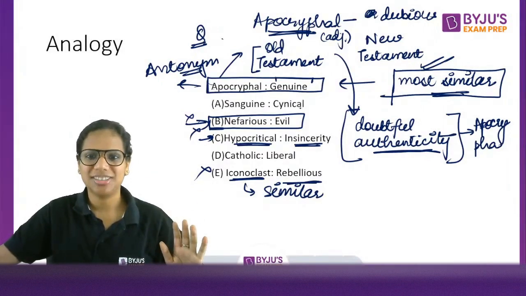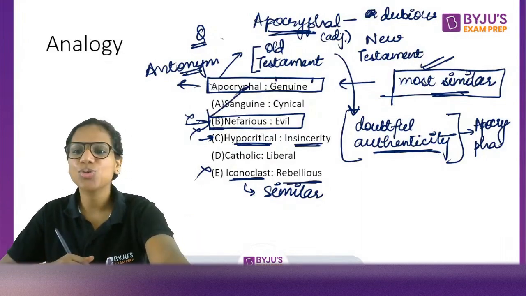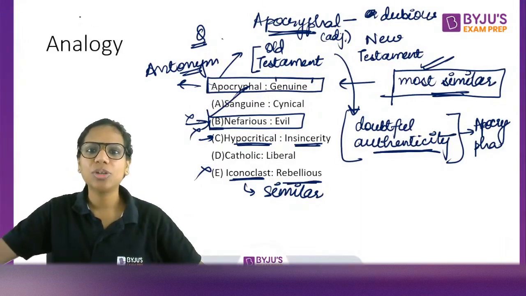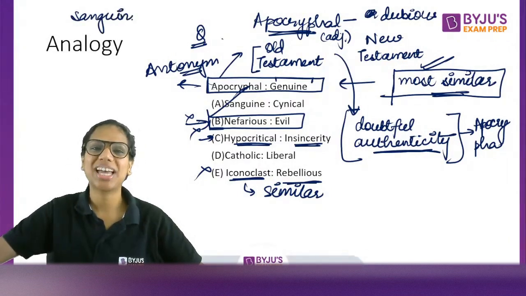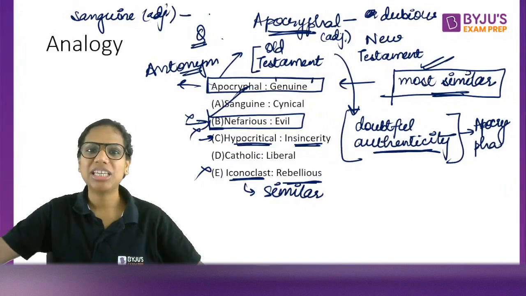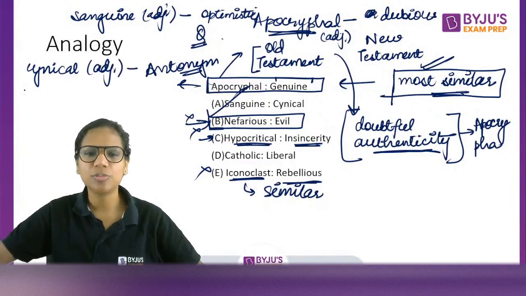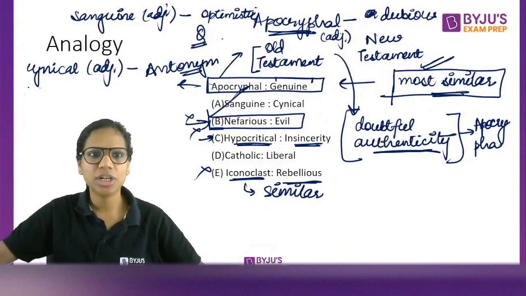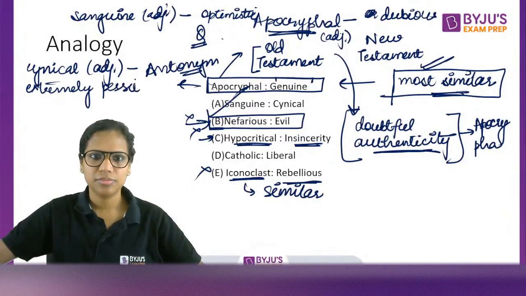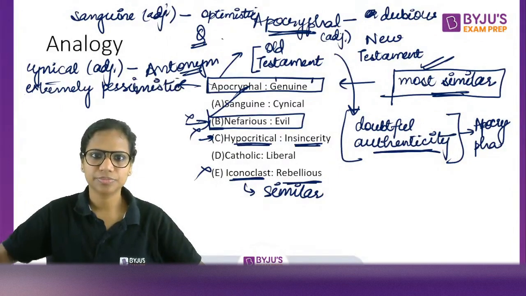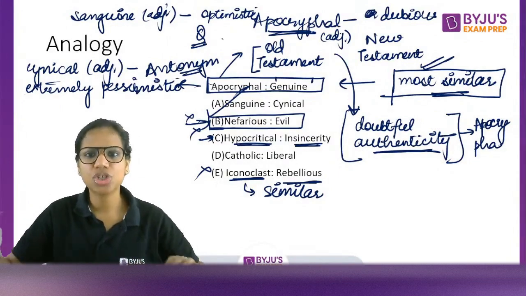Now sanguine is to cynical. This is the answer. Good. Those who said it, why? Because sanguine means, yes, sanguine has a very interesting story again. Sanguine means optimistic. And cynical is extremely pessimistic. A cynical person is somebody who does not trust anyone, is doubtful of other people's motives, thinks that everybody is out to attack him. Extremely pessimistic. So sanguine to cynical is an antonym pair.